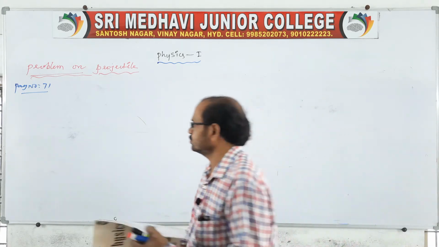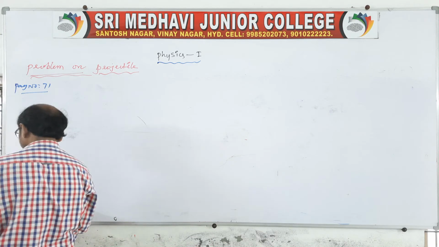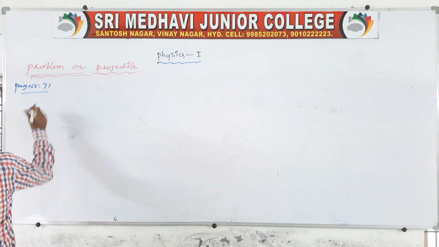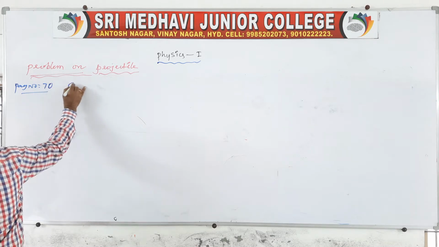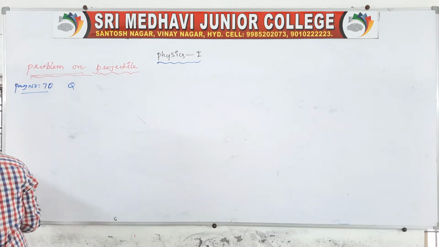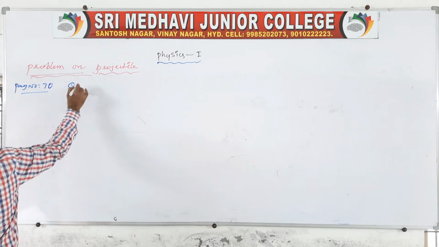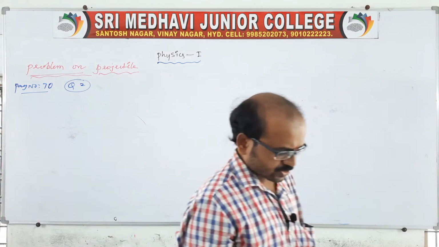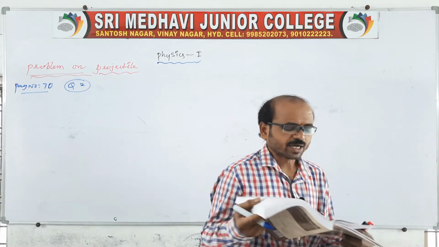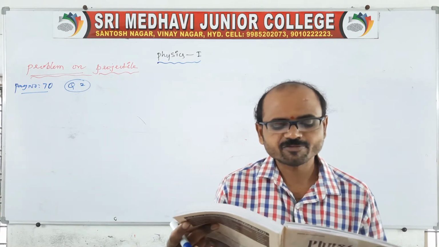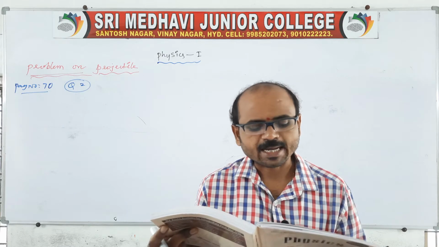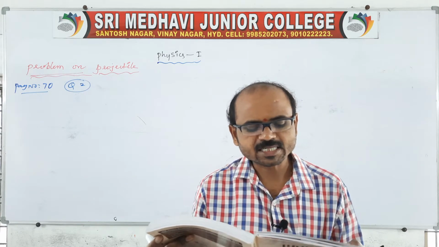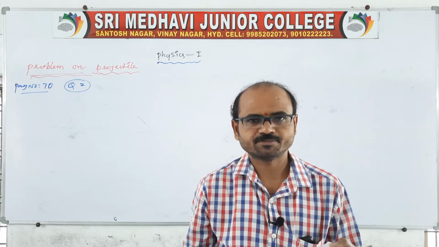So question number 2, the page number will be 70. You take page number 70, and the question number will be from the material only. Question number 2, related to the projectile only. So there is a question, I will read it to you. Look here. If theta is the angle of projection, R is the range, h is the maximum height and t is the time of flight, then show that.